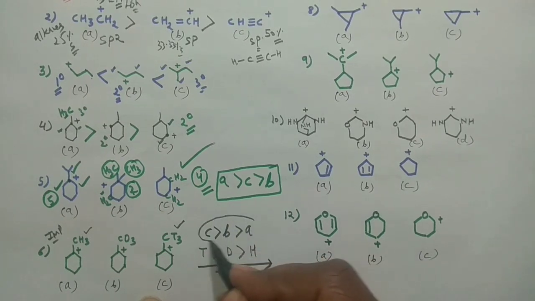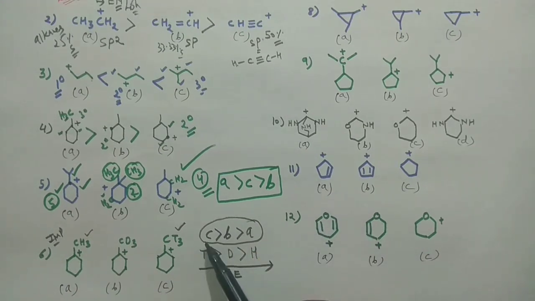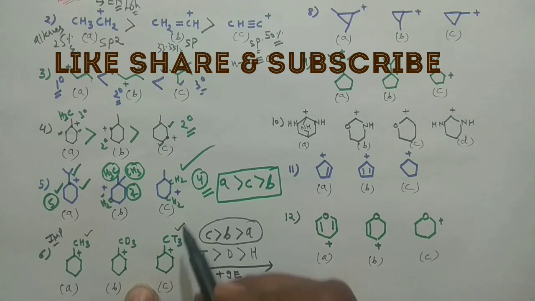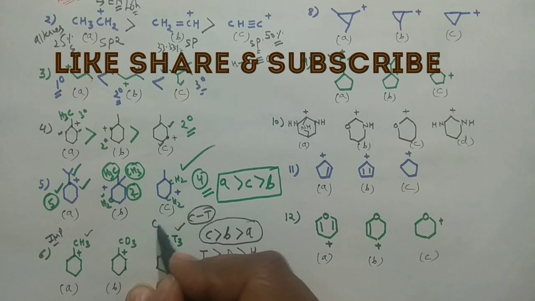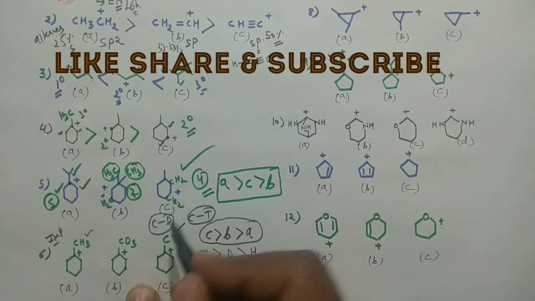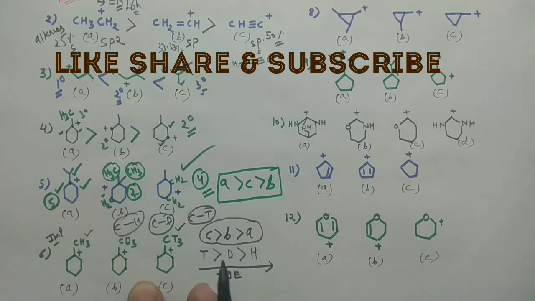So C is the most stable, A is the least stable, B is more stable than A, and C is more stable than B. This is based on the plus I effect because it is heavier, and the bond distance also matters. The C-T bond would be shorter when compared to C-D, and C-D is even shorter when compared to C-H. This is something very important.